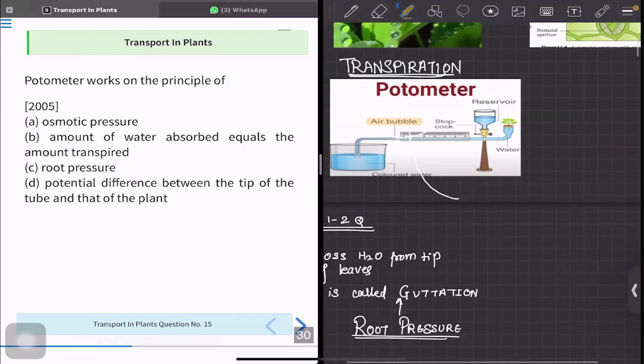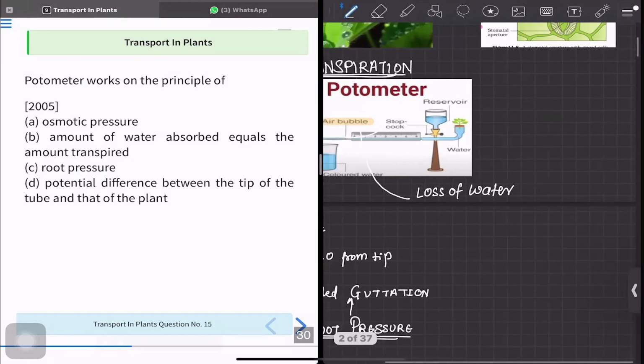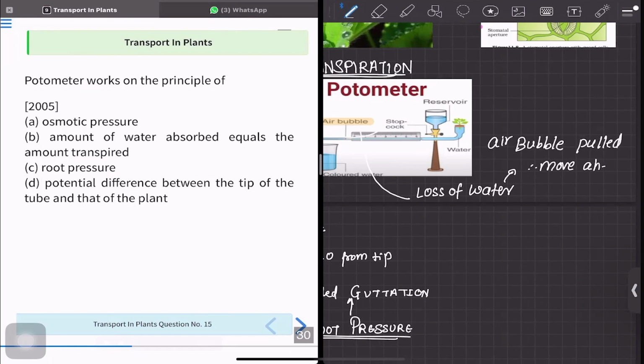Since if there is loss of water, the air bubble will move ahead, and we know that transpiration has occurred.